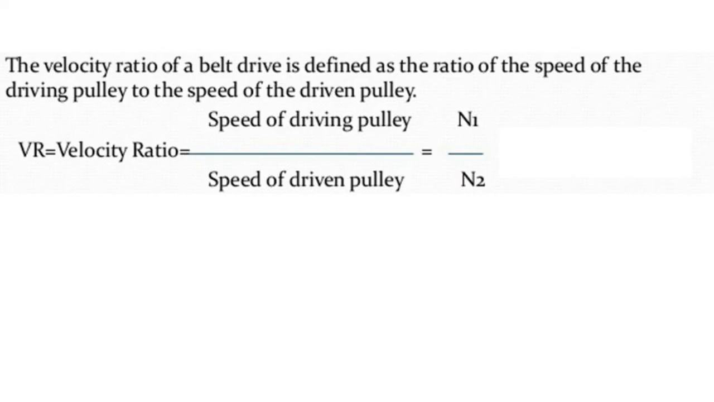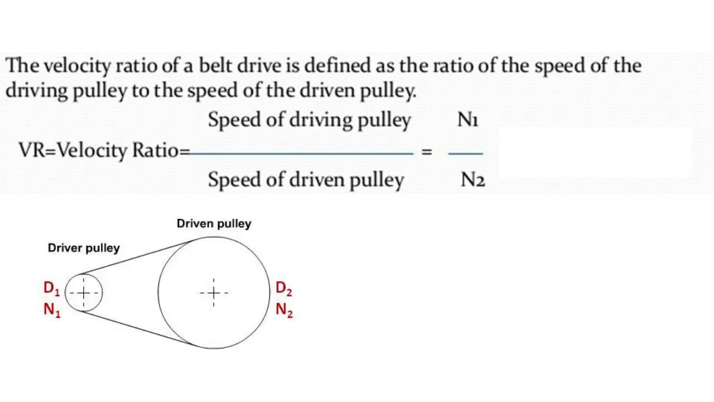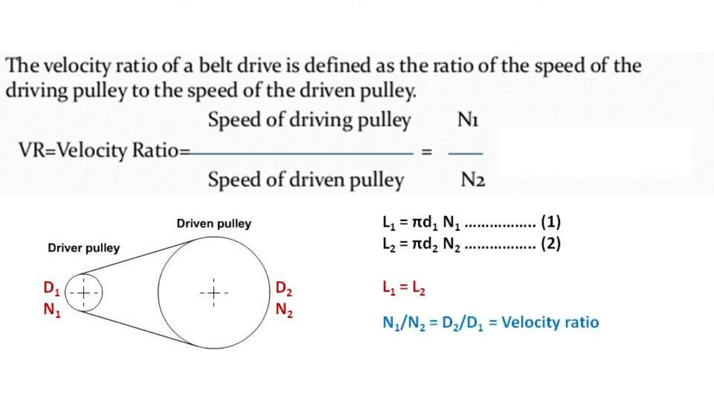The ratio between the velocities of the driver pulley and driven pulley is known as velocity ratio. Let D1 and D2 be the diameters of the driver pulley and driven pulley, and N1 and N2 be the speeds of the driver pulley and driven pulley in RPM respectively. The length of the belt that passes over the driver and the driven in 1 minute will be L1 equal to pi D1 N1 and L2 equal to pi D2 N2 respectively. Since the lengths are equal, pi D1 N1 is equal to pi D2 N2, and therefore N1 by N2 is equal to D2 by D1, which is nothing but the velocity ratio.